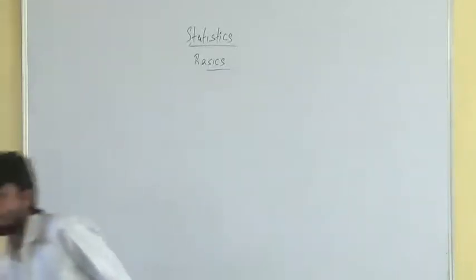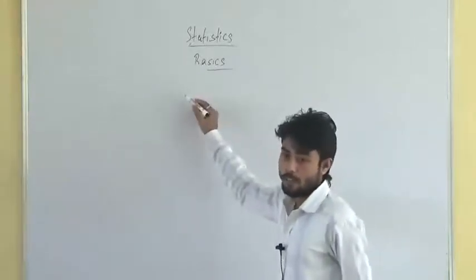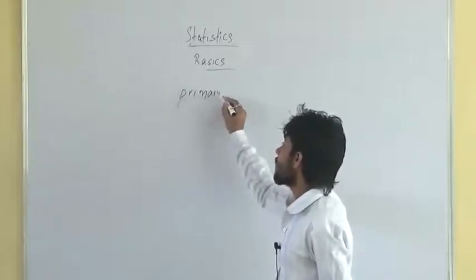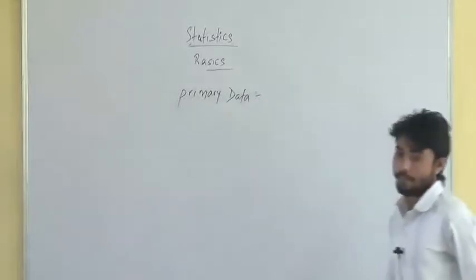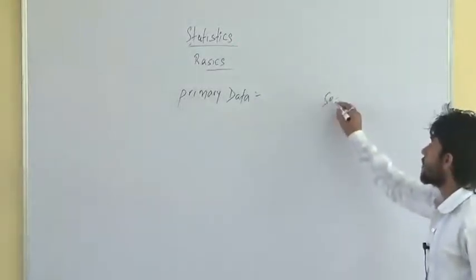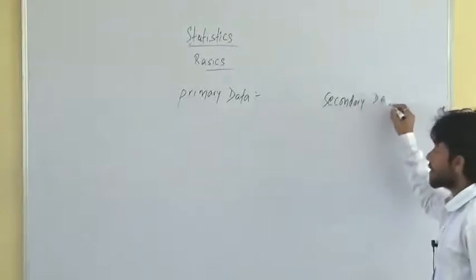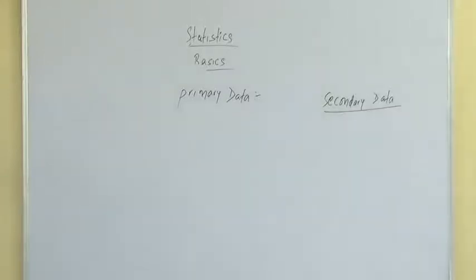Now let's come to the different sources of data. There are two sources of data, right? One is the primary source, and if the data is collected from the primary source, it is called primary data. And there is another, the secondary source, and if the data is collected from the secondary source, it is called secondary data here.